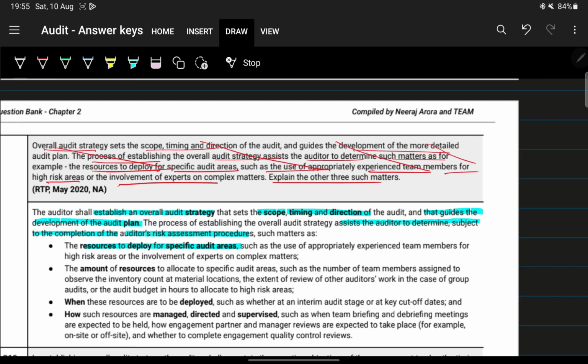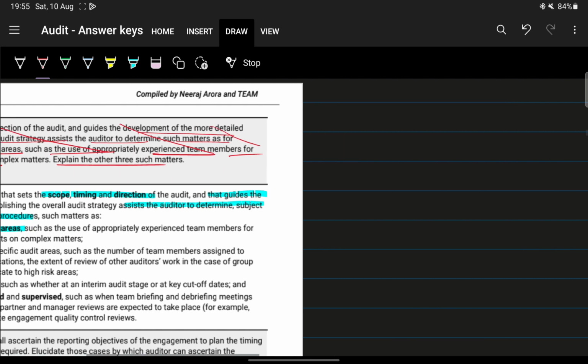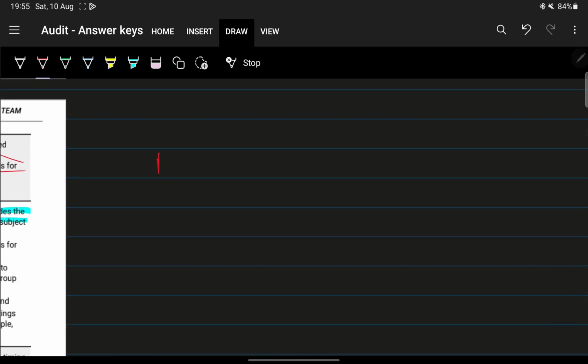So basically they're asking how you're going to deploy. You're going to give them three types. Firstly, the nature of resources to be deployed, and the timing of resources.